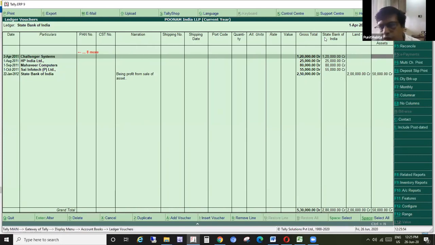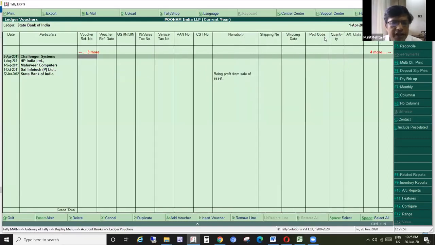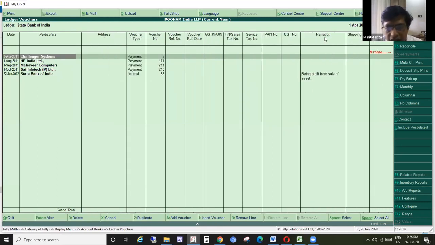So that is useful, also useful in the columns of PAN number details when we are looking at particular loan accounts or group of loan accounts. Journal also we can have for this. So columnar report is available at the ledger level and at the voucher level.